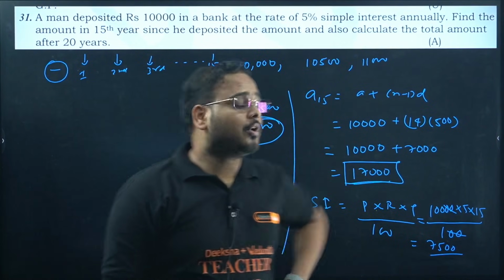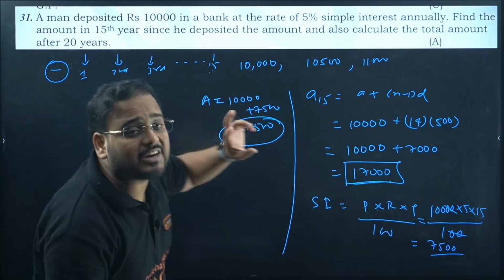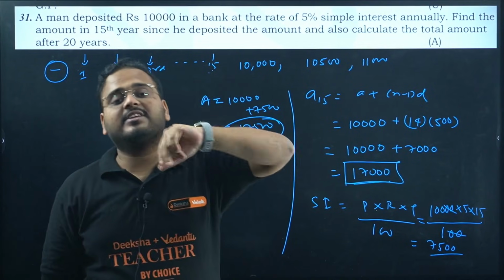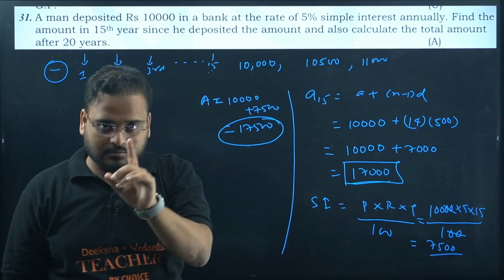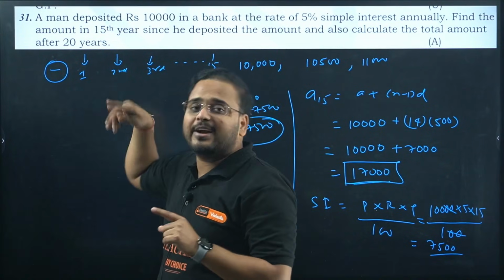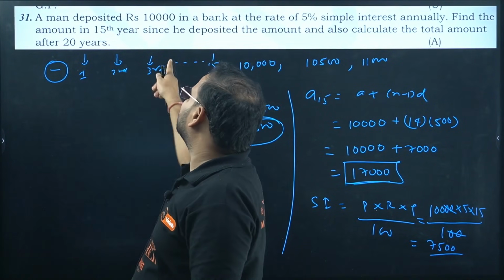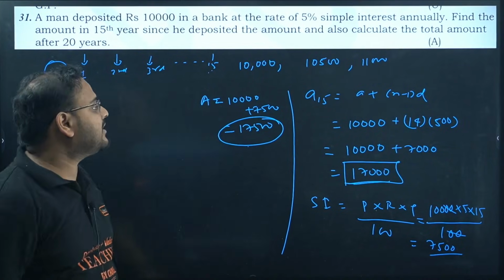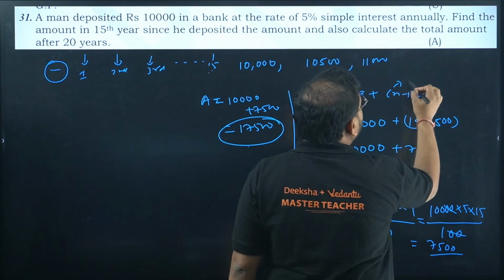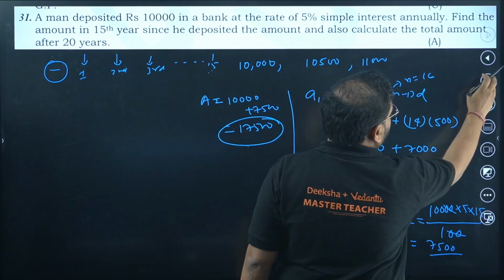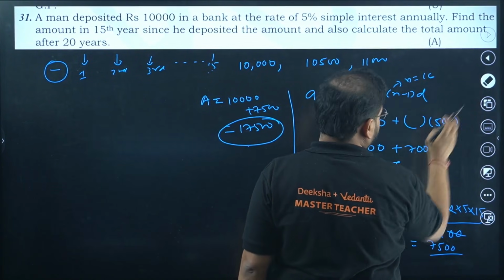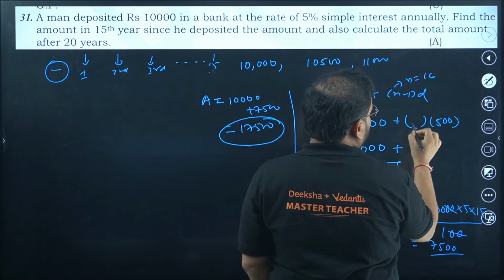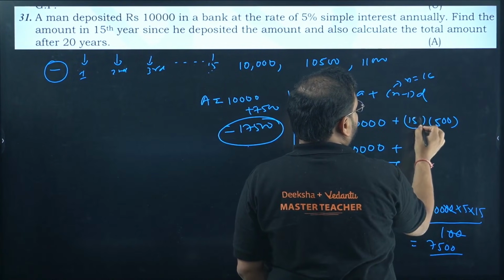Sorry, yeah, so you'll have a total of 16 terms because your year will start from the end of first year, second year, third year till the end of 15th year. Interest is calculated at the end of the year, not at the beginning. So first year end, second year, third year, like this till 15th year end. You'll have a total of 16 terms. In that case, n will become 16 over here. Just a second. I got my mistake. This will be 16 minus 1, so 15. 15 into 5 is what?